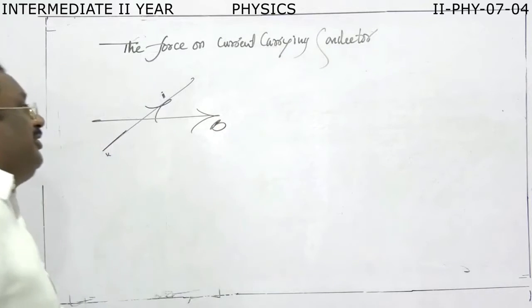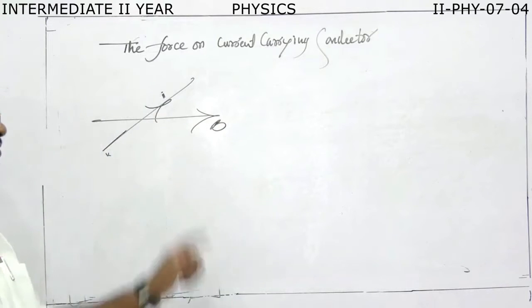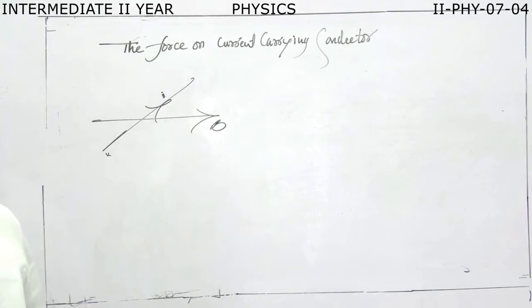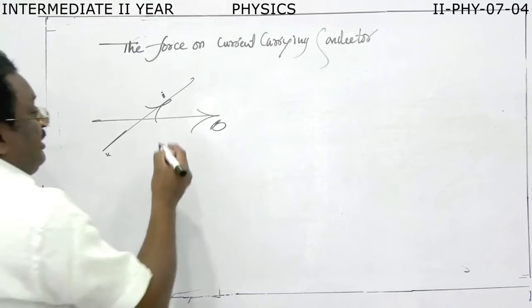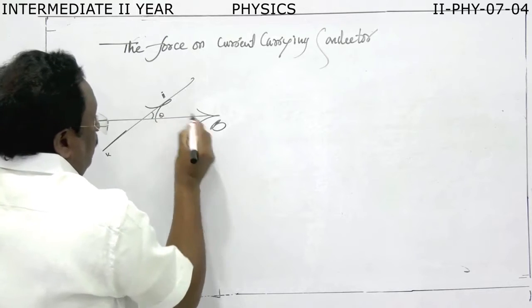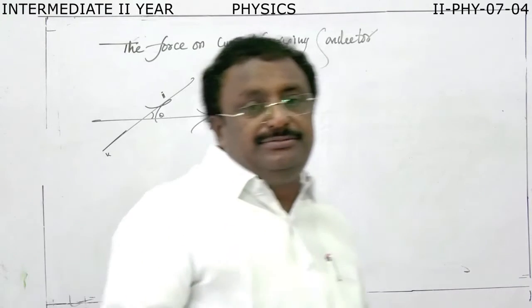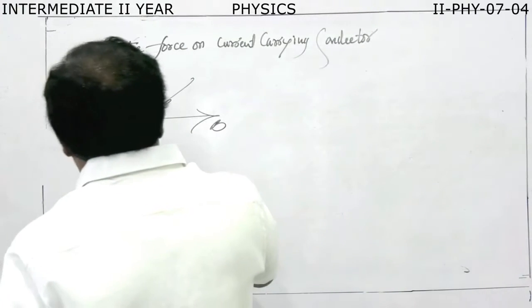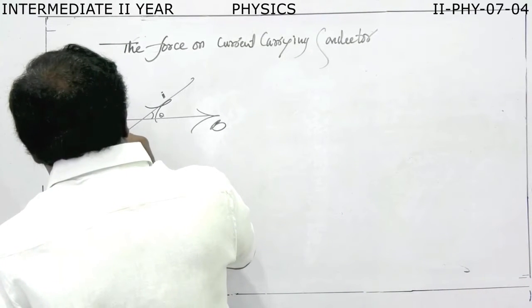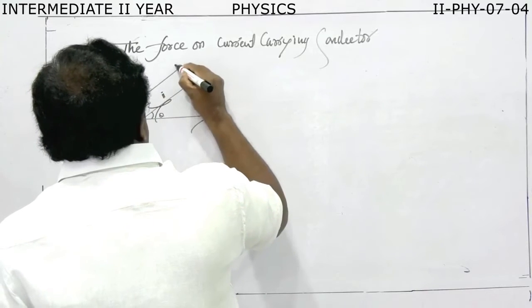So this is the direction of the magnetic field, and this is the direction of flow of current. The direction of flow of current in the conductor makes some angle with the direction of the magnetic field. And let us also consider the length of the conductor. Here L is the length of the conductor.